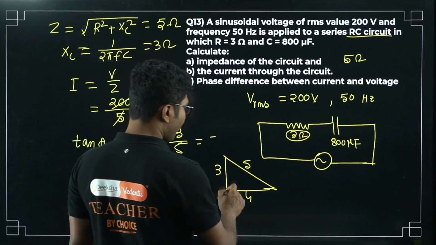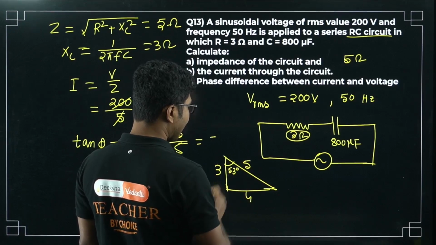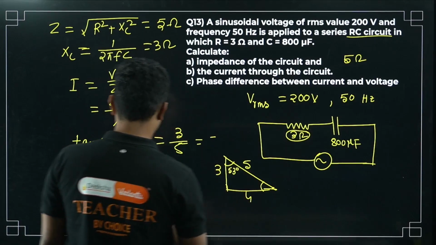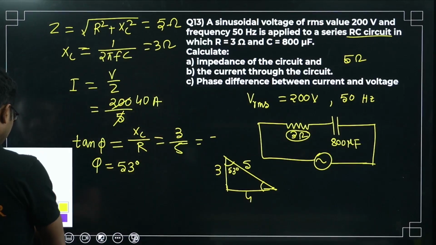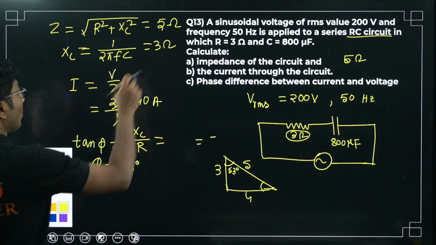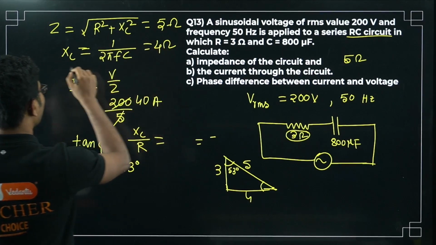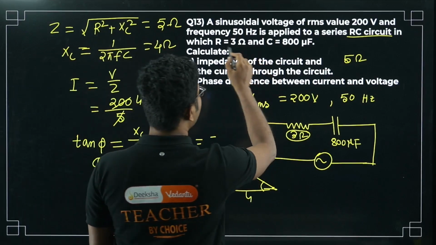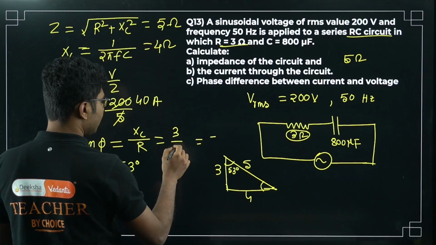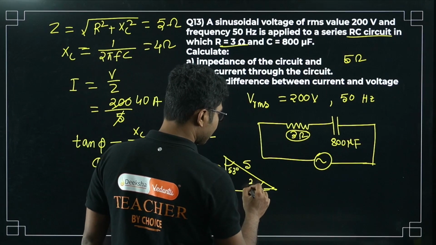The angle opposite to the largest side, that is 4, is 53 degrees, and the angle opposite to the smallest side is XC by R. I made a mistake again here, it is not XC by Z. So XC was 4 and R was given as 3, right? R was given as 3. So it will be 3 by 4, right? So it is 53 degrees, this is 37 degrees.